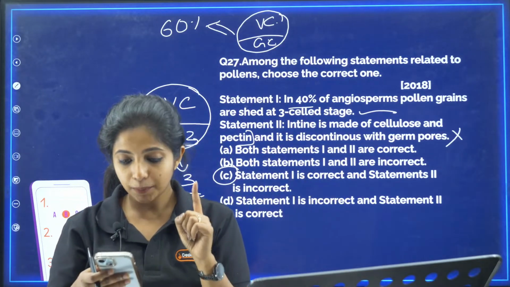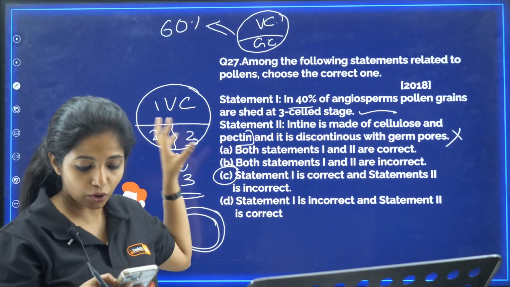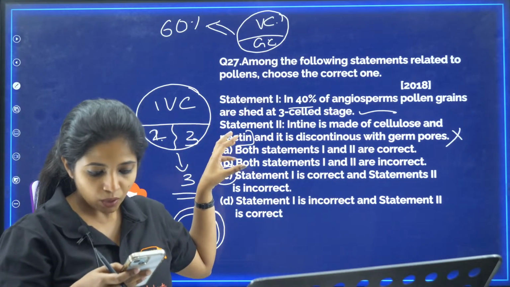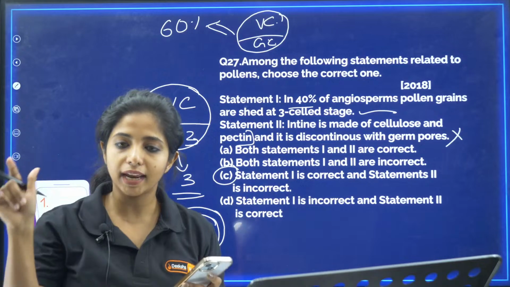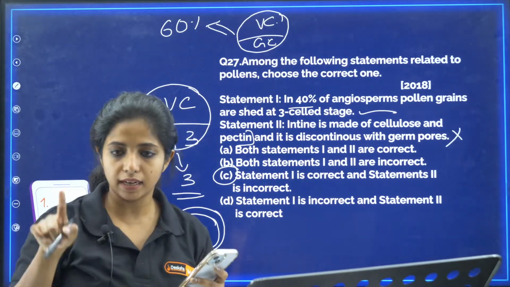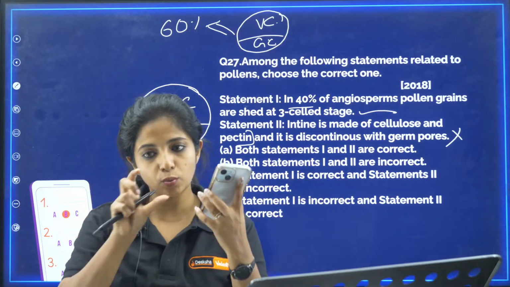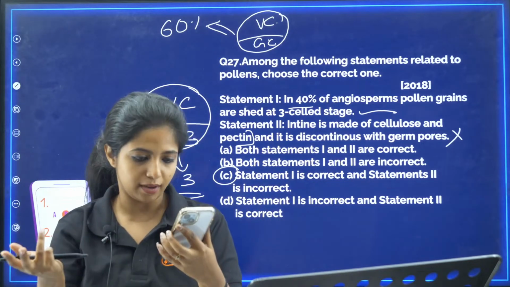I want that person who was asking me the doubt. Can you tell me what the doubt is in what I taught? Is there something that you didn't understand? What is the ploidy level of antipodal cells? So antipodal cells have N. All of the cells have N except the central cell, because it has 2 polar nuclei. One polar nucleus has N, another polar nucleus has N, so it becomes 2N.